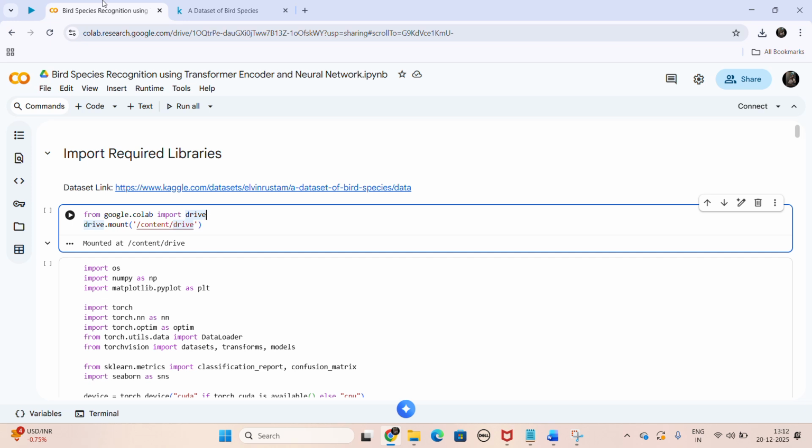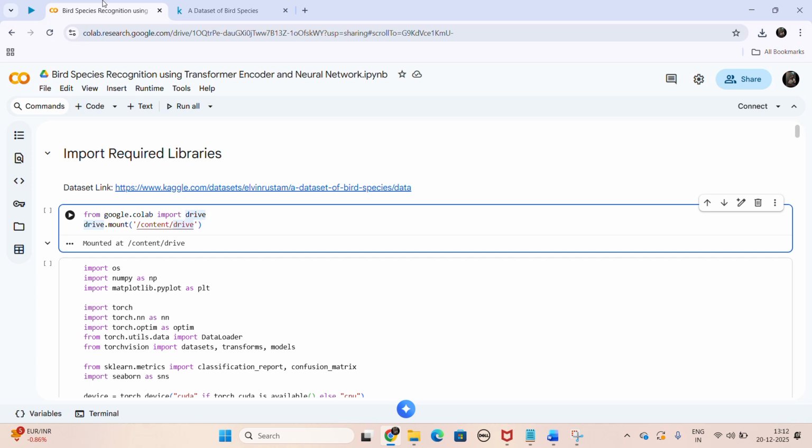Because the CNN model is very good for feature extraction, and then a transformer model helps build the dependencies between different parts of the bird. This combination helps improve classification accuracy for visually similar bird species.